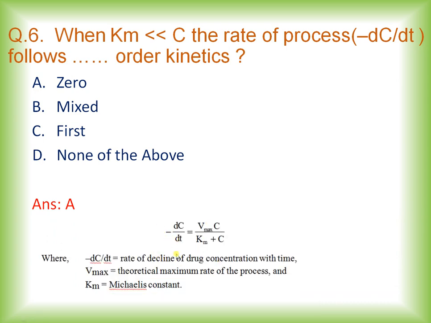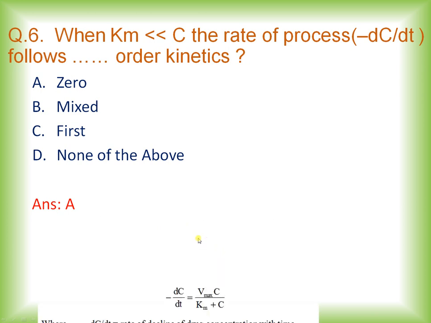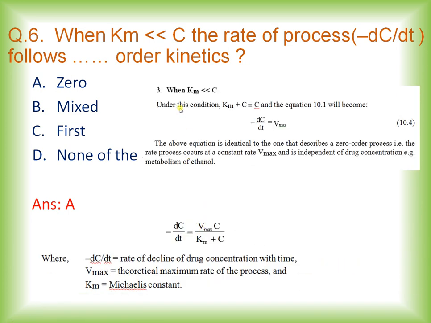So this is the Michaelis-Menten equation. Just for reference, I am again giving it. You can see when Km is less than C, under this condition Km plus C is equal to C, and equation 1, that is the Michaelis-Menten equation, will reduce to minus dC by dt is equal to Vmax. It means the above equation is identical to the one that describes the zero order process. So when Km is less than C, it will follow zero order kinetics or zero order process.